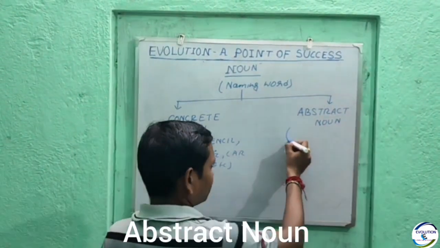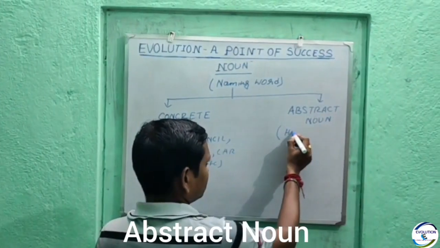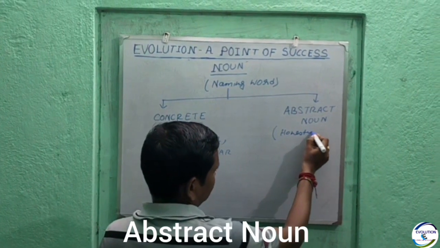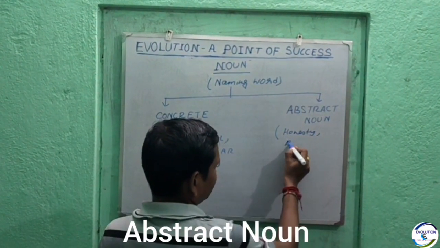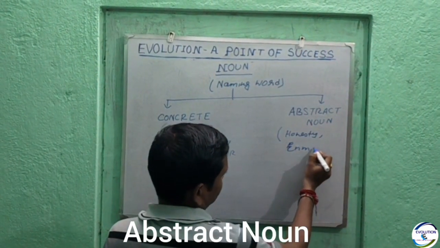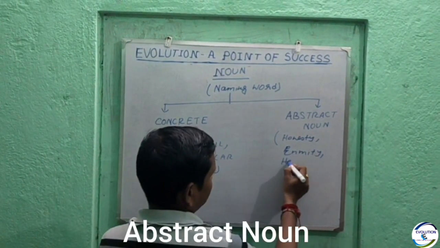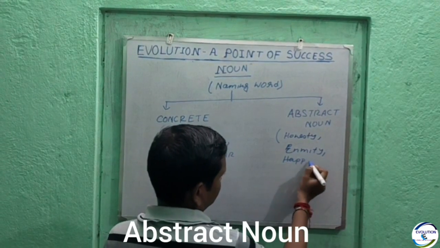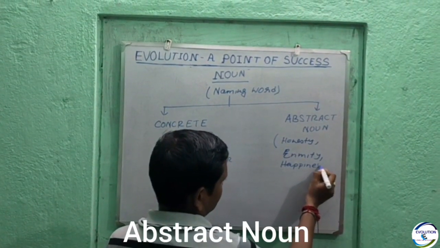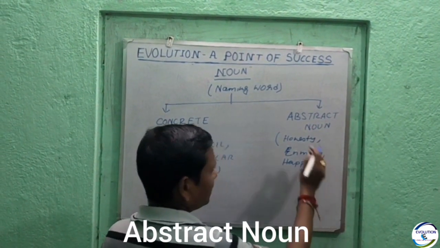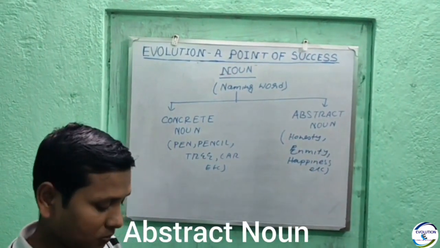So honesty, enmity, happiness, etc. So these are abstract nouns.